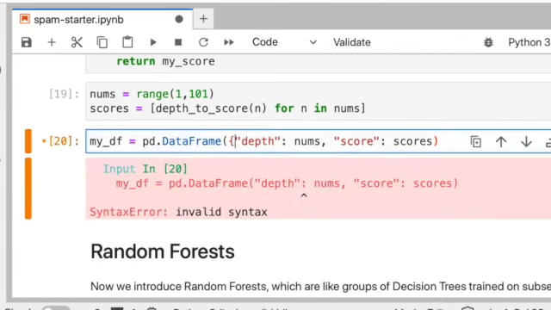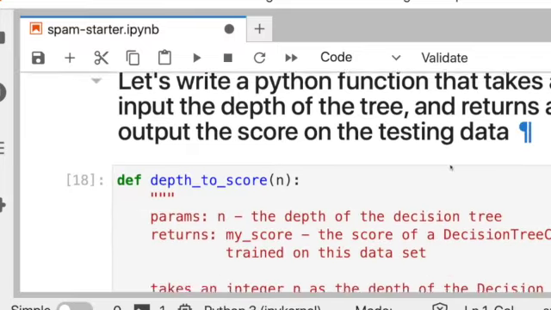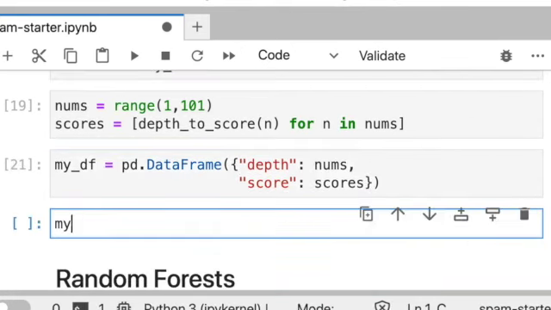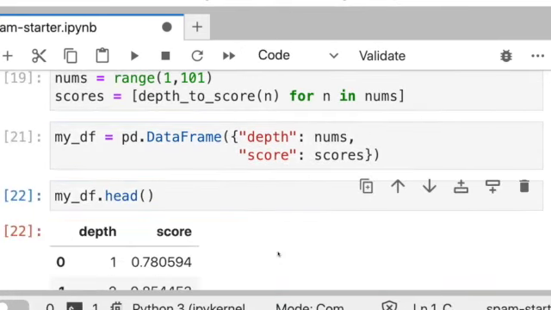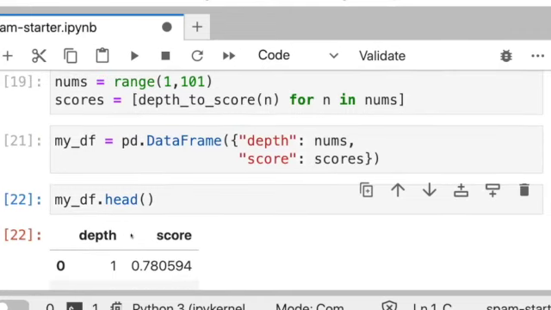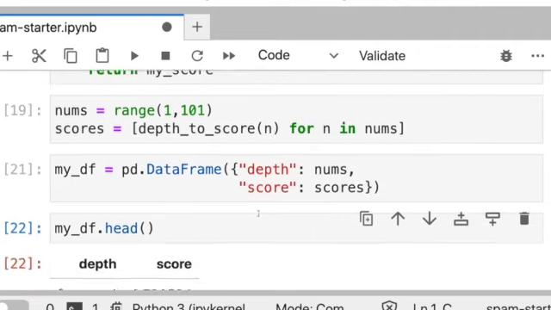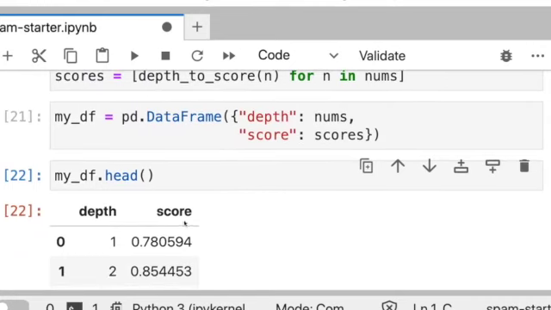And I need to put these curly braces so that this is actually a dictionary. So it's parentheses, curly brace, then what you want to work with. You are allowed to line break inside of these things after a comma, and sometimes that makes things more readable. So now if I look at my df.head, I see what I just did. I took the depth as this 1 to 100, and then the score column came from the data that we did in the list comprehension, passing it to the score column name.